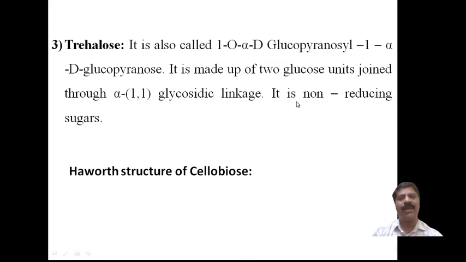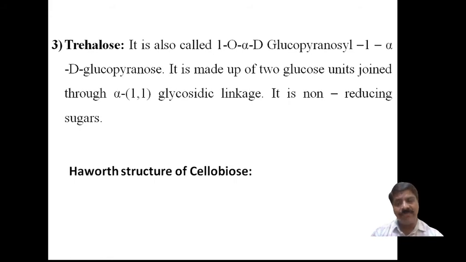If one is alpha and another one is beta, then an alpha beta linkage takes place. In isomaltose, an alpha 1,6 linkage takes place, and in cellulose, a beta linkage takes place because both monomeric glucose units are in beta form.